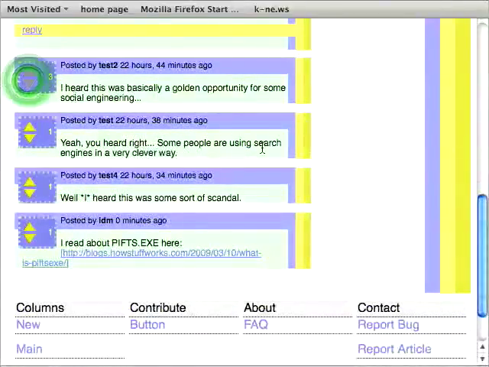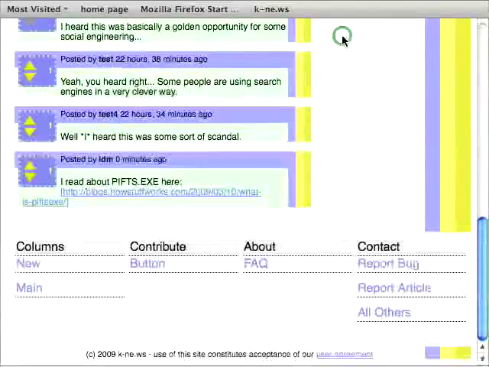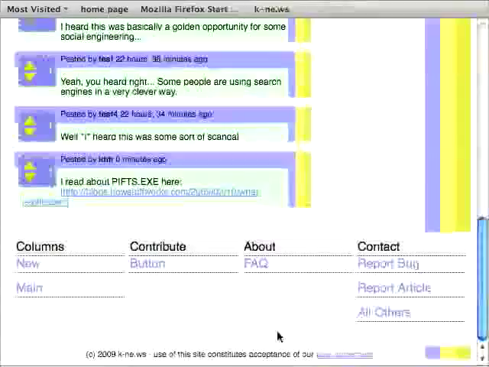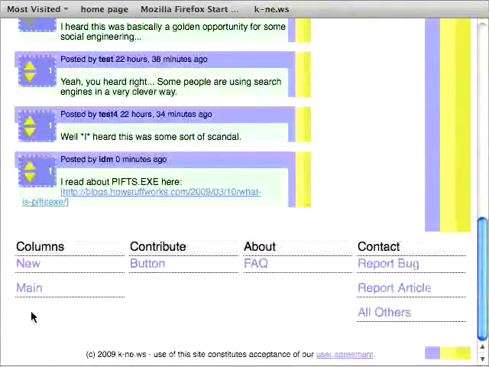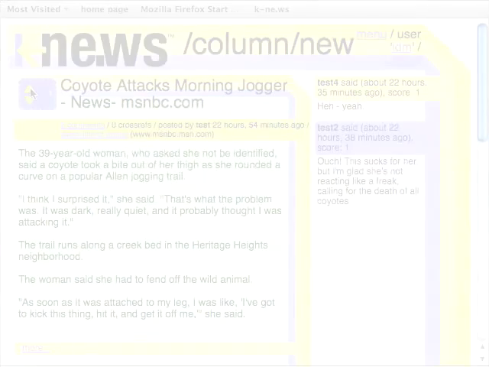At the top of the page is the menu link. Click it and you're brought to the menu, which is actually at the bottom of every page. Under the column heading, click for the new column, which lists all of the recent articles. These new articles will be moved to the main page if they get enough votes. So, I already read this article about the coyote, and since I liked it, I'm going to vote it up.